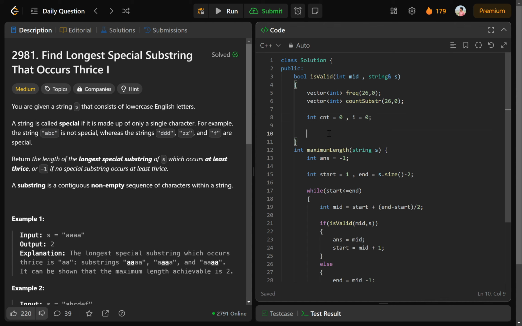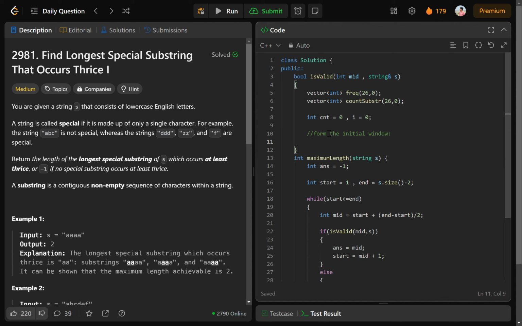So first let's take the initial window. We are using the sliding window approach here. So we will form the initial window. This mid is the length, okay, this mid is always the length, it's not an index. So for this length the initial window will be i equals 0, i less than mid, because we're starting from 0, and i plus plus.